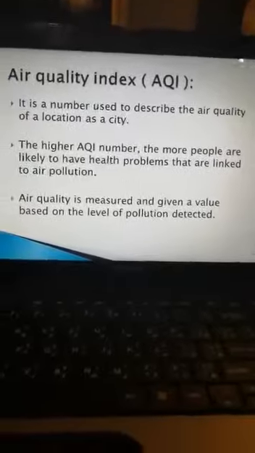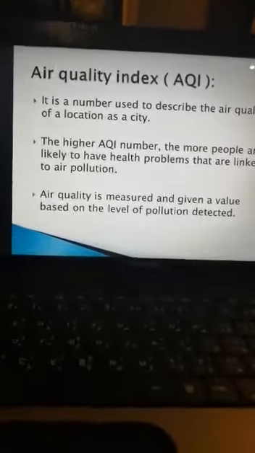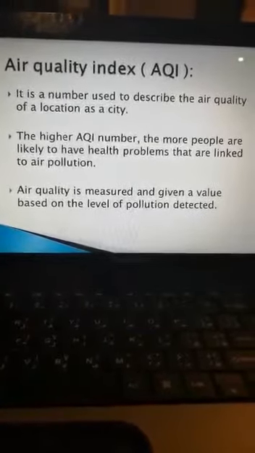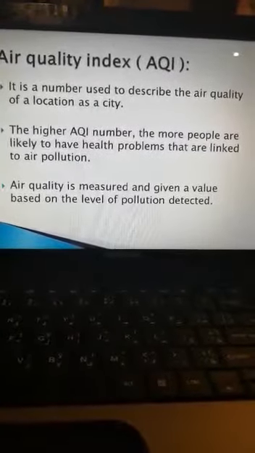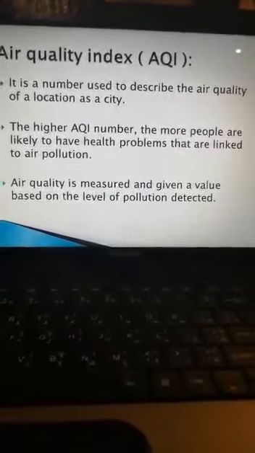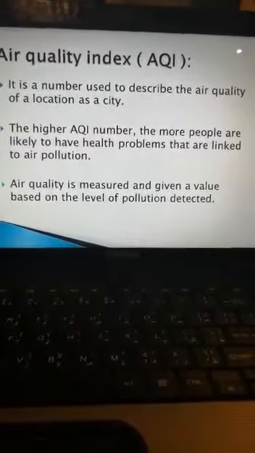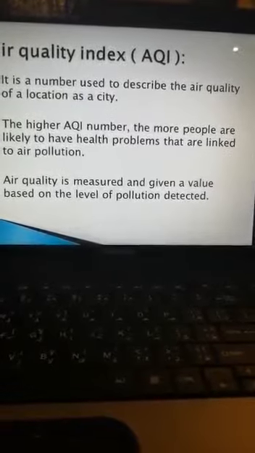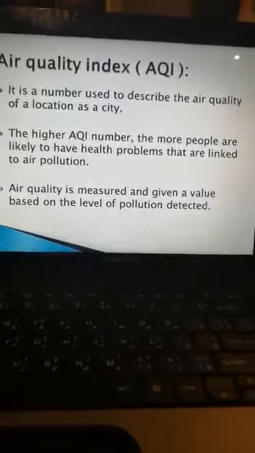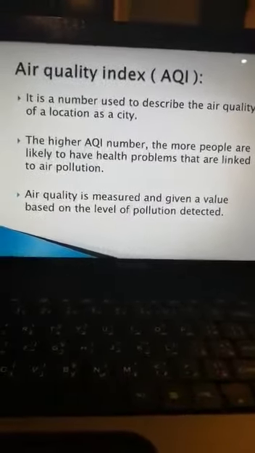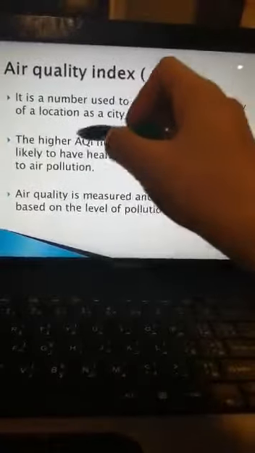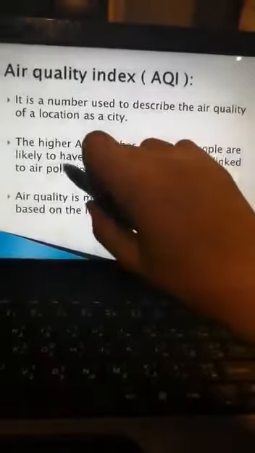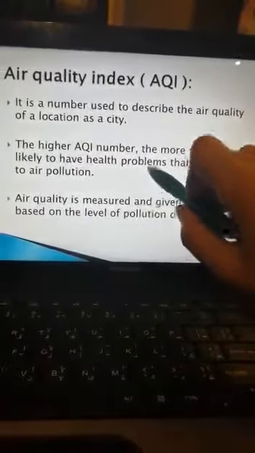Air quality index. Let's know what's meant by air quality index. It is a number used to describe the air quality. The higher the air quality index number, the more people are likely to have health problems.